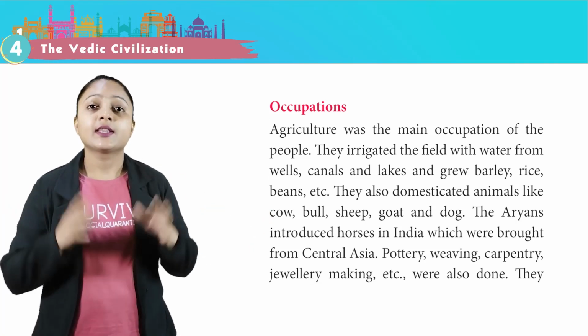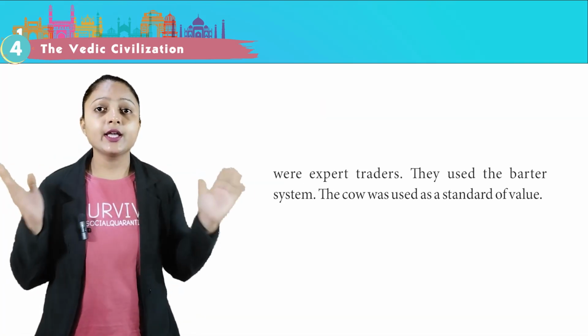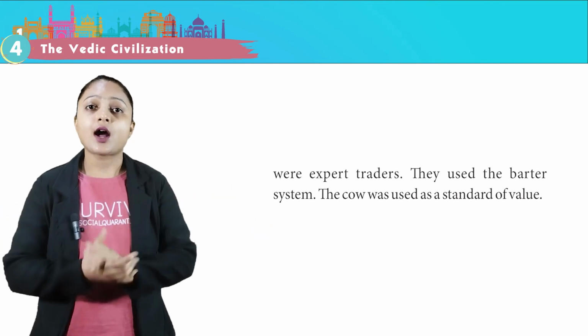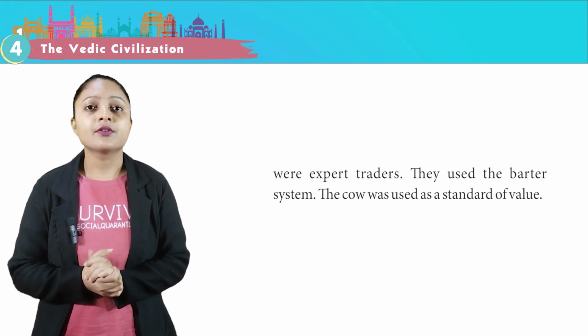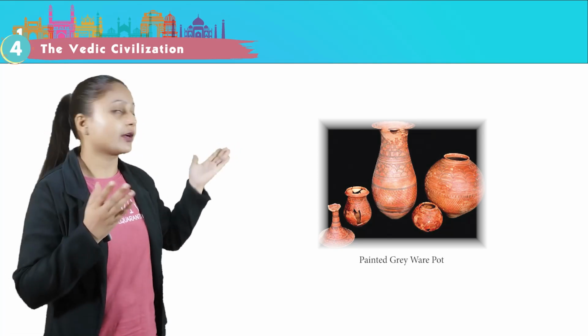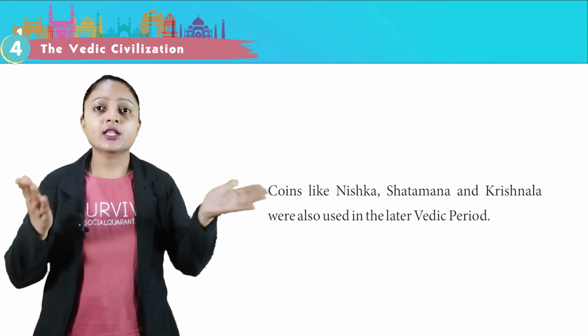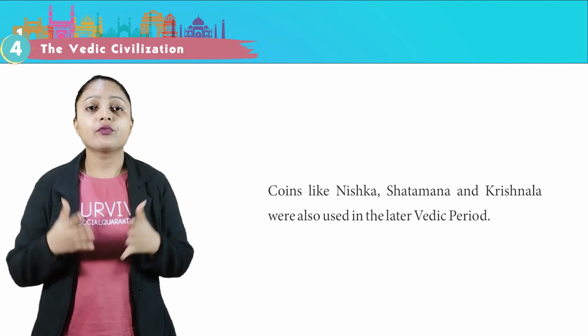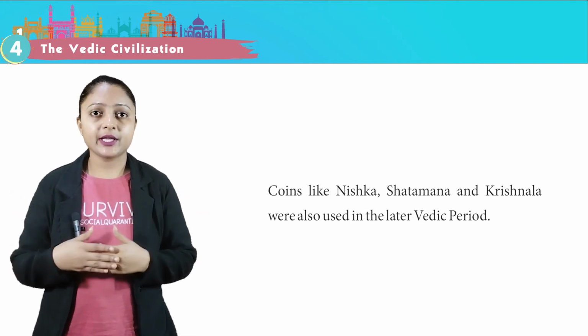They were also expert traders. They used the barter system. The cow was used as a standard of value. This is the image of a painted grey ware pot. Coins like Nishka, Shatmana and Krishnala were also used in the later Vedic period.